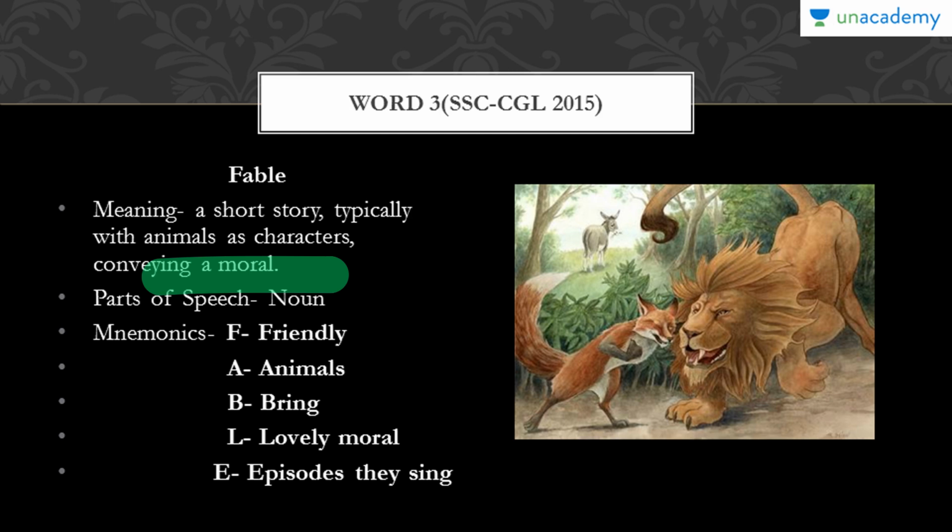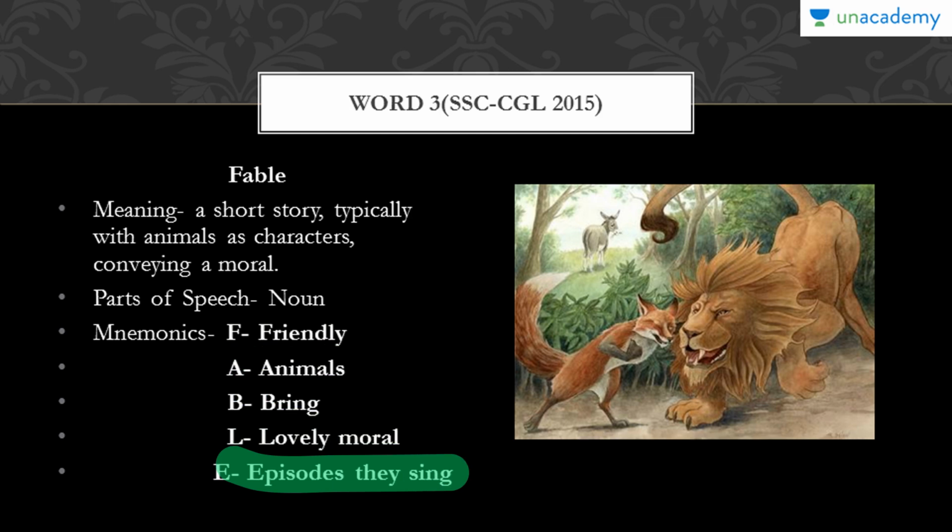So I have broken fable into these 5 words. I have associated these 5 words with fable, which actually are the initials of the word fable. First word is F, which is friendly, A, animals, B, bring, L, lovely moral, E, episode, they sing. So it becomes a kind of sentence, not exactly a sentence: friendly animals bring lovely moral, in episodes they sing.